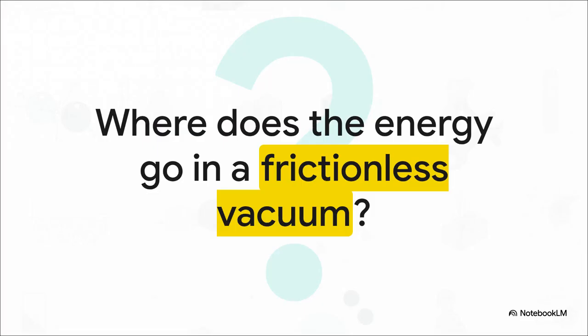So we've seen how energy always finds an exit through heat, sound, and deformation. But I want to leave you with this final, provocative thought experiment. Imagine 2 absolutely indestructible objects colliding. Now place that collision inside a perfectly silent, frictionless vacuum in space. There's no air to carry a sound wave, there's no friction to generate heat, and neither object can deform even a single millimeter. All the mathematical escape routes are completely cut off. So where does the energy go? It's something for you to ponder.